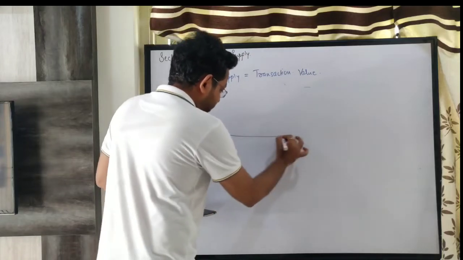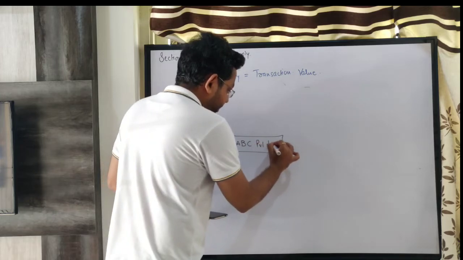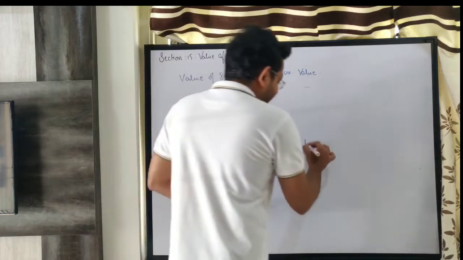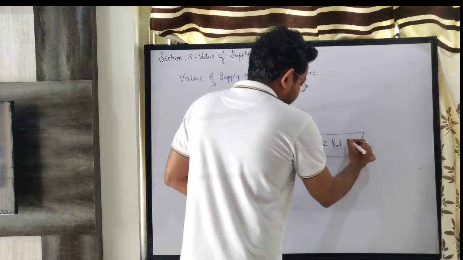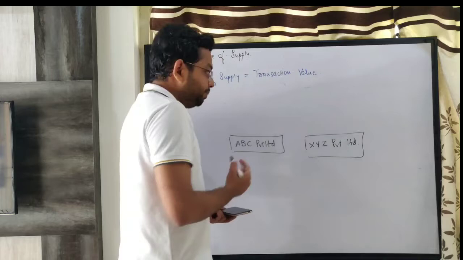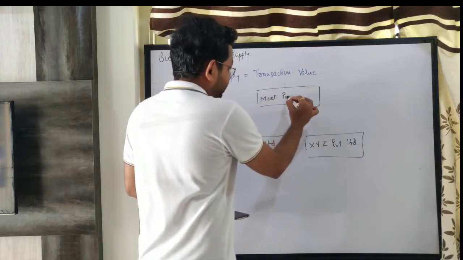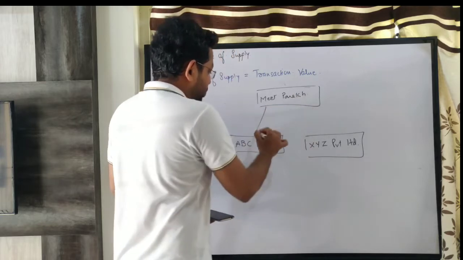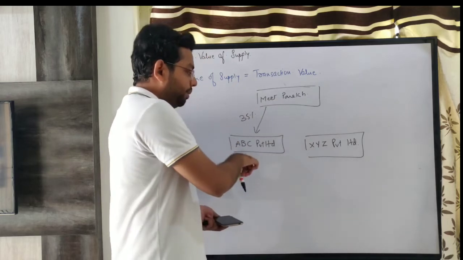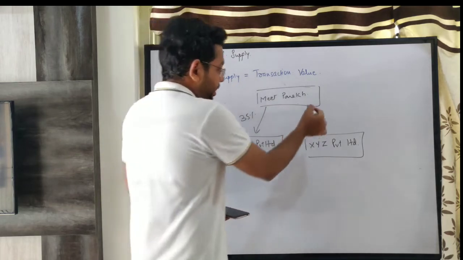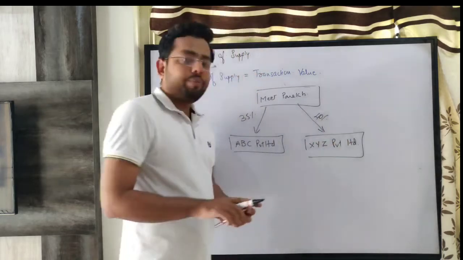For example, say there is ABC Private Limited and there is XYZ Private Limited. One person, say Meet Parekh, is holding 35% voting stock in ABC Private Limited and 40% voting stock in XYZ Private Limited.